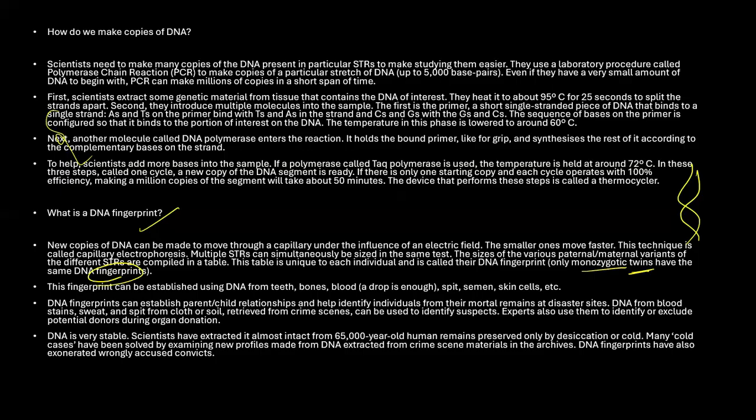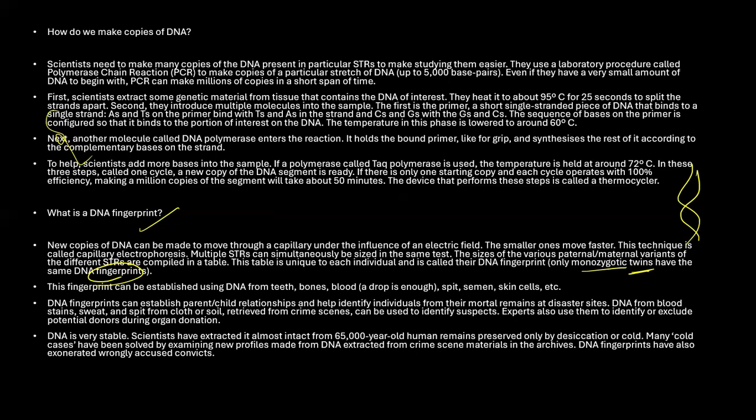This fingerprinting is established using DNA from teeth, bones, blood (even a drop is enough), spit, semen, skin cells, etc. For example, if somebody has committed a crime, taken a knife and stabbed someone, and you are able to find fingerprints on the knife, you know that fingerprints are completely different for everyone, so with their help they will be able to find the person. Similarly, at the crime scene, if there is a drop of blood, if your tooth has fallen there, or if your semen has fallen, or if any part of your skin is cut, like when you are fighting and the person you are fighting with scratches your hand, and your skin is left under their nails when they are dead, and you are not aware of it, in that case also they can identify that you are the culprit.